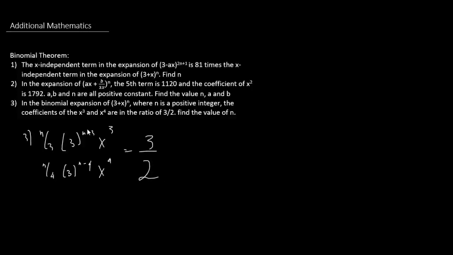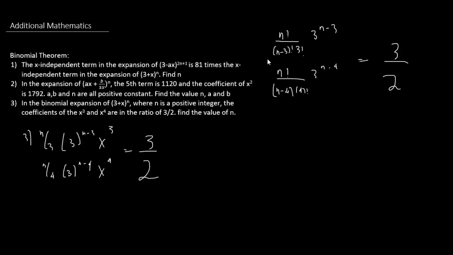I'll get rid of the x here, both x cubed and x to the power of 4, because we're only dealing with coefficients. And remember that nc3 can be expanded just as nc4 can, right? So we have n factorial over n minus 3 factorial and then 3 factorial multiplied by 3 to the power of n minus 3, and then we have another one which is n factorial over n minus 4 factorial, and then we have 4 factorial here, and 3 to the power of n minus 4, and the entire thing is equal to 3 over 2. Right? There's actually a division line here, right?